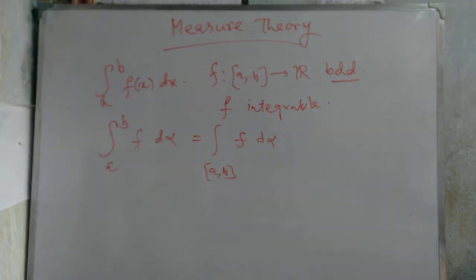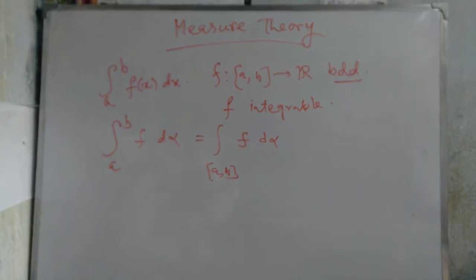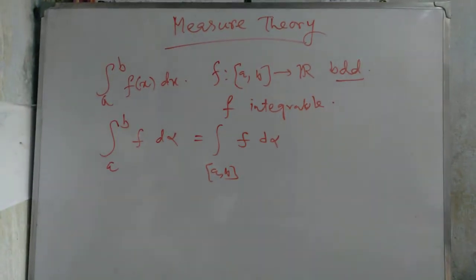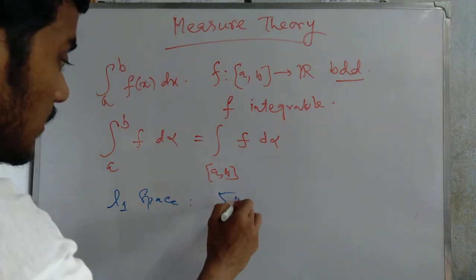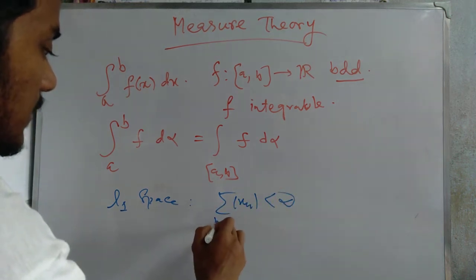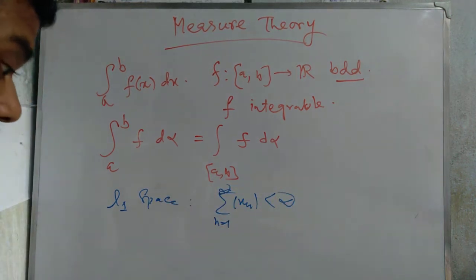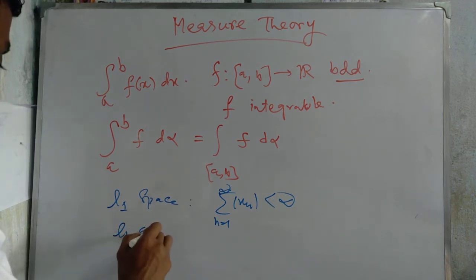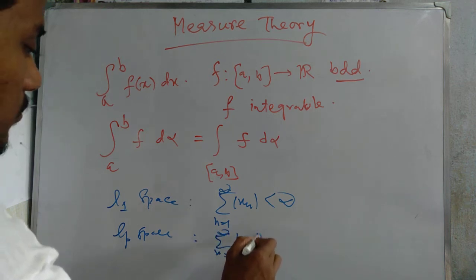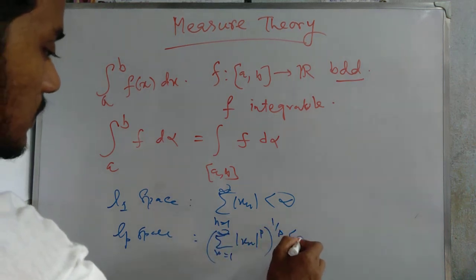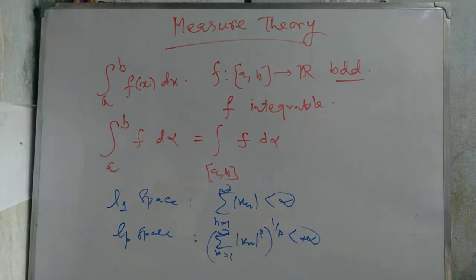Here we define some spaces. We say the small l1 space is a sequence space where the summation of mod x n is less than infinity, n equal to 1 to infinity. Then the l2 space and the lp space: the summation from n equal to 1 to infinity of norm of x n to the power p, whole to the power 1 by p, is less than infinity.